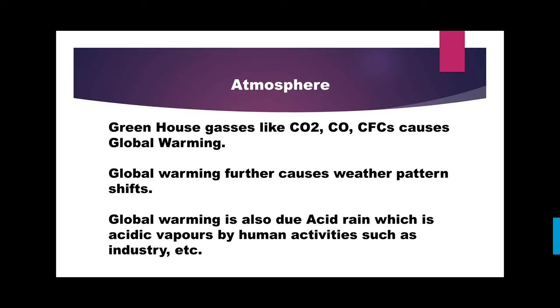Simply, when fumes from our industries, which contain acid fumes, go up into the atmosphere, they are combined with our clouds, and in the rainy season, those acids in condensed form come back to our land in the form of rain. So that is known as acid rain, which is the direct impact of industries, which is nothing but human activities. So global warming also includes acid rain, which is due to human activities.